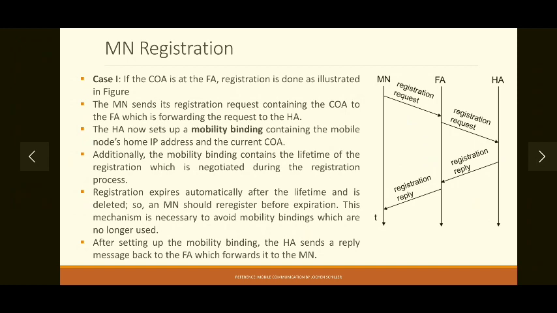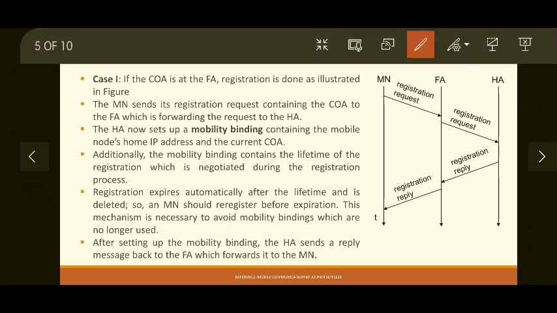So first case, if care of address is at foreign agent, then how to do the registration. On your screen you can see a simple timing activity diagram, or flow diagram, which happens between mobile node, foreign agent and home agent. So when mobile node acquires a COA, it sends a registration request to foreign agent, because foreign agent is a place where your care of address will be located.